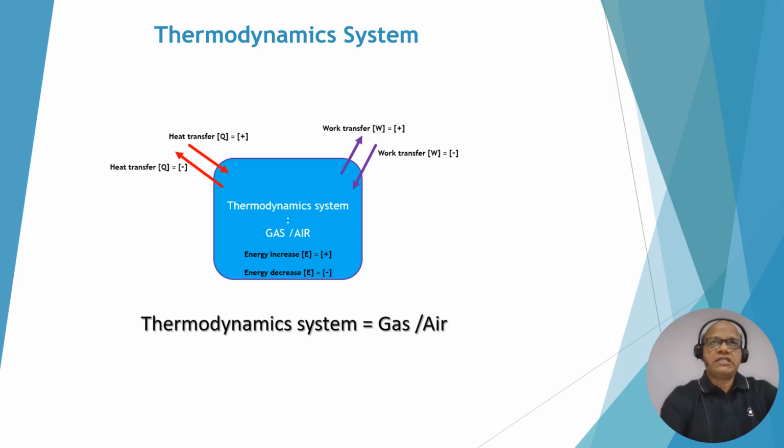Similarly, for the energy level, if the level of energy increases, it is considered positive. When the level of energy decreases, it is considered negative. In the case of a compressor, the energy level increases, so it is considered positive. In the case of a turbine, where high pressure energy becomes low pressure energy because of power generation by the turbine, it is considered a negative energy level.